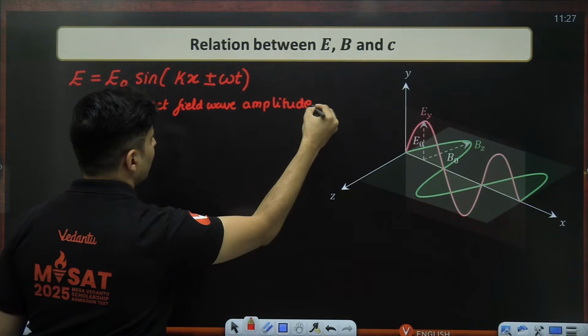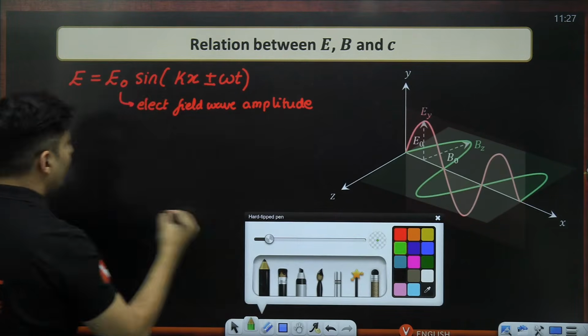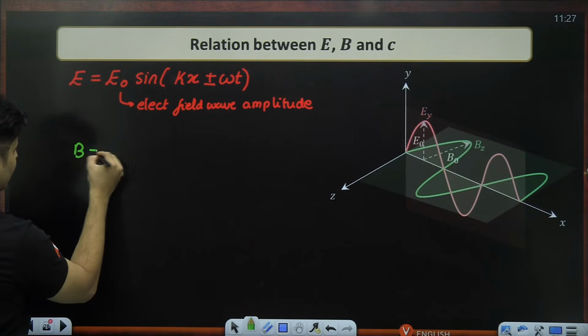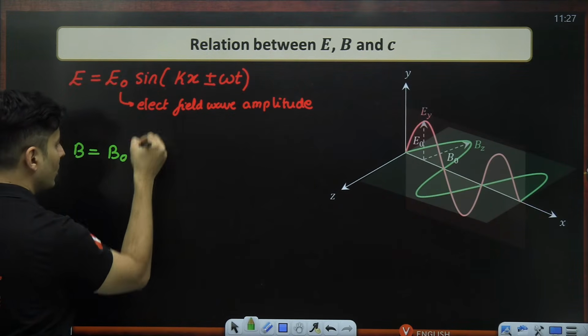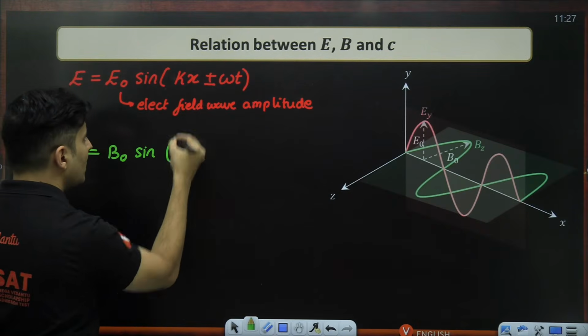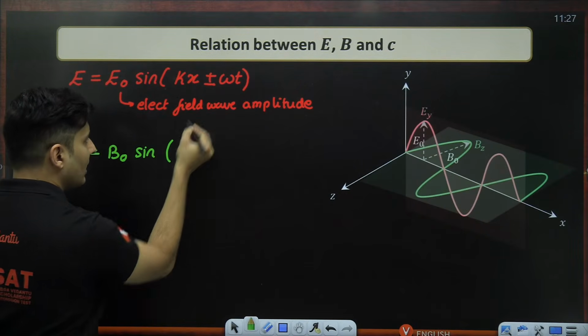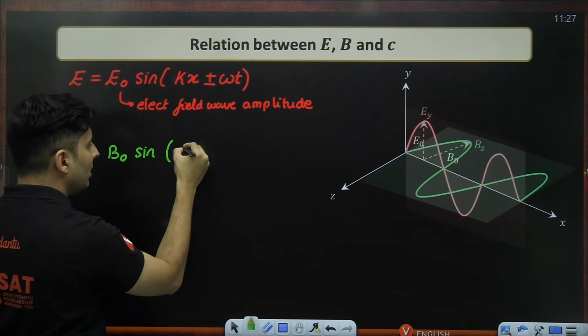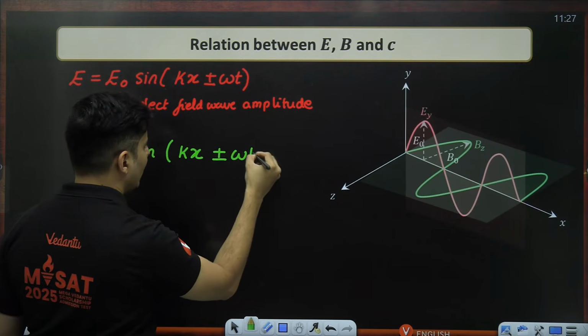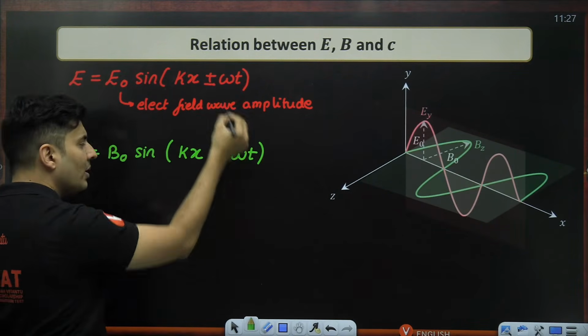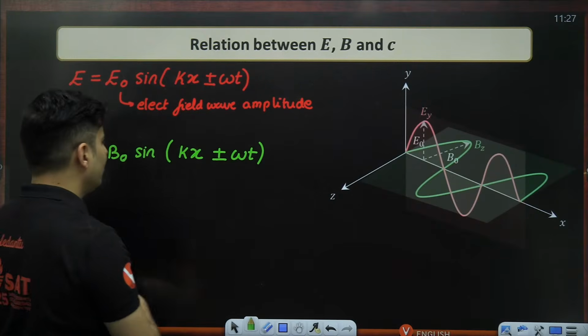Similarly, for the magnetic field, we will write it as B naught. If I use sine, I have to use sine. If I use cos, I have to use cos. If I started with k, I have to start with k. If I start with omega, I have to start with omega. Since I have started with k, I will start with k only. kx plus minus omega t, same k, same omega, because same frequency and same wavelength.